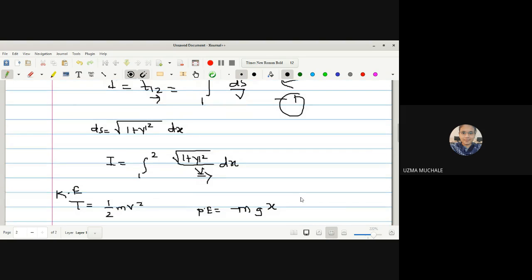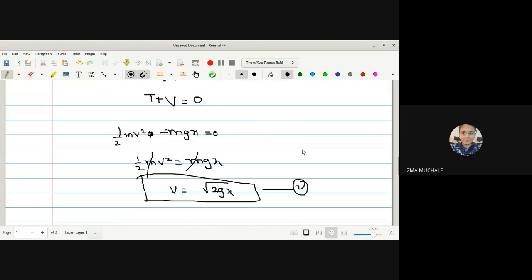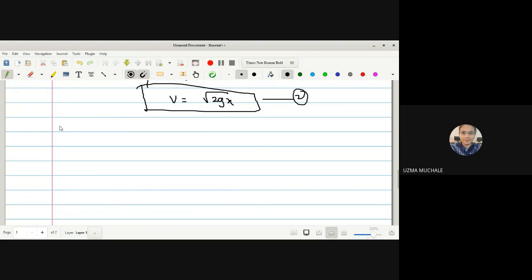So using equation 2 in this equation, you can say this is star. Using equation number 2 in star, or in the integral I, which is finding the shortest time for moving from position 1 to 2, will be equal to integration from 1 to 2 of ds, which is under root of 1 plus y dash square dx, divided by v, which is under root 2gx.